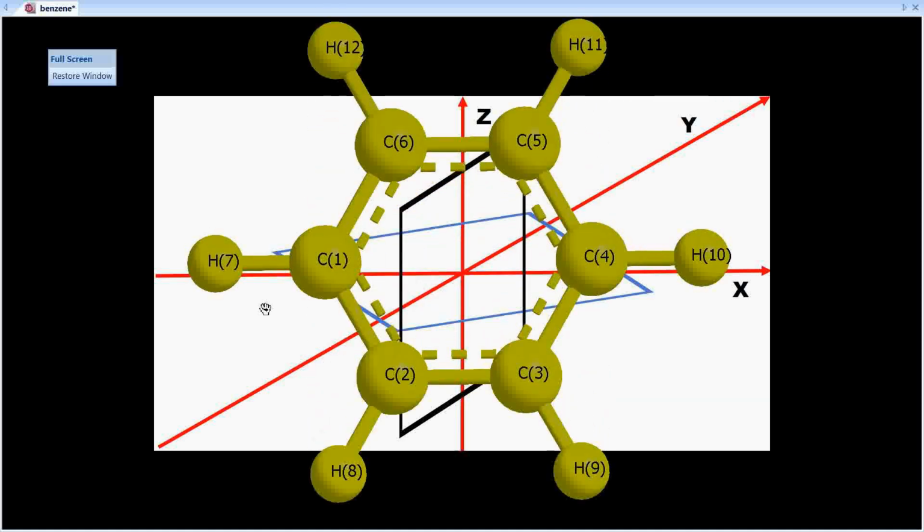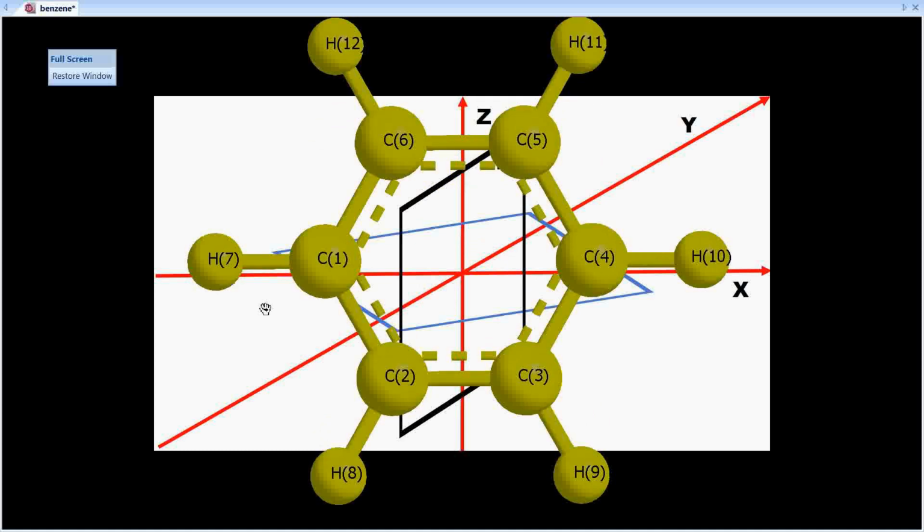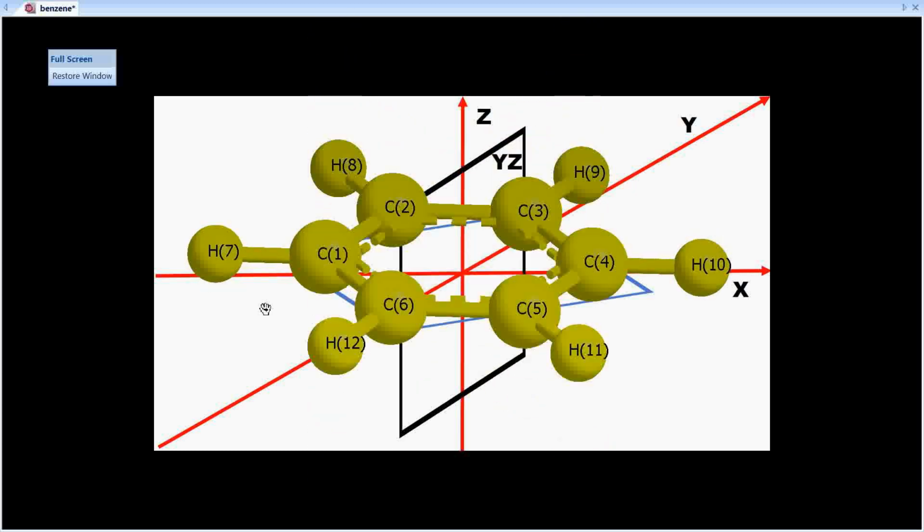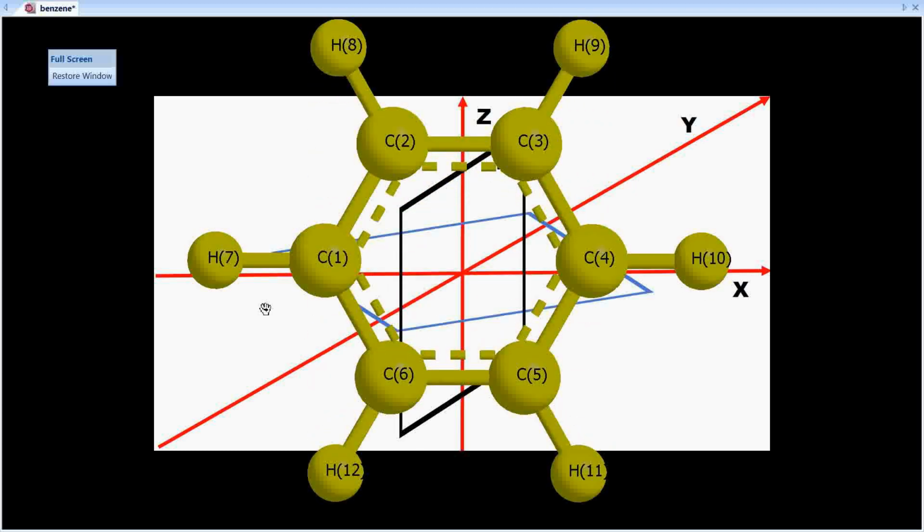So I am rotating it. See, the positions are interchanged and the appearance is indistinguishable, the same appearance. If I further rotate by 180, then again the original arrangement will come into the picture. Once again, you see, C2 is at its own position, C3 at its own position, and the identity is restored. So this axis passing through C1 and C4 is your C2 axis.